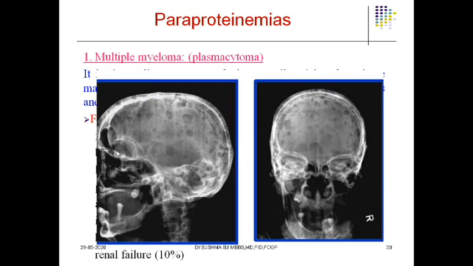Look at the picture that is showing the lytic bone lesion. They are appearing as punched out lesions. You can see the punched out lesions of the skull bone. These are the important classical findings in a patient suffering from multiple myeloma.